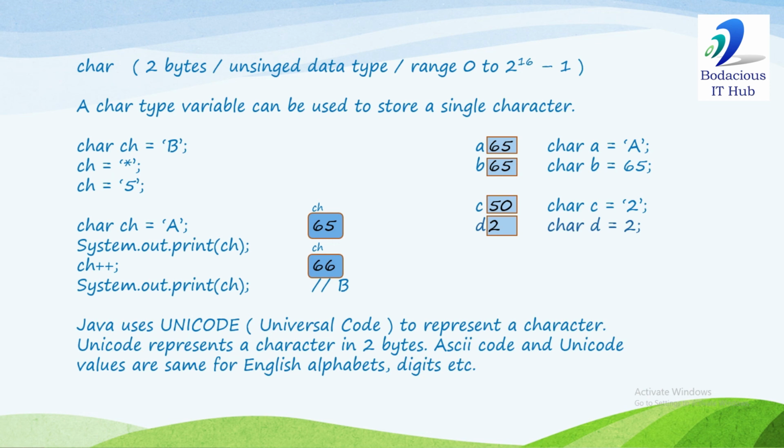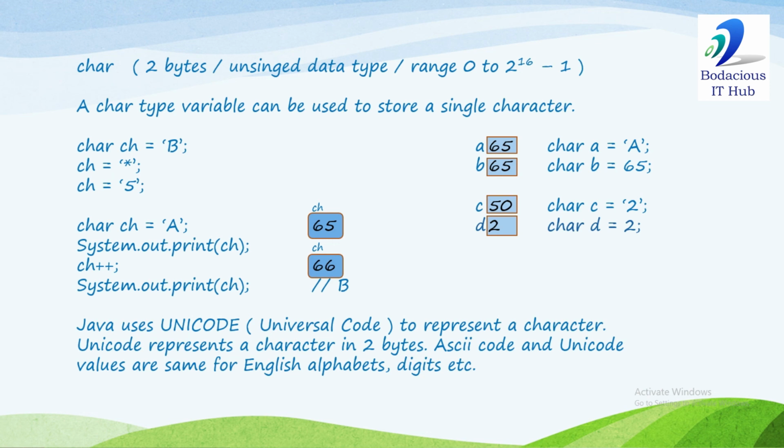Okay, so I am using the word ASCII just to explain to you, but Java uses Unicode to represent a character. Unicode stands for Universal Code. So Unicode represents a character in 2 bytes, so you get 16 bits, and a larger range of codes can be stored.